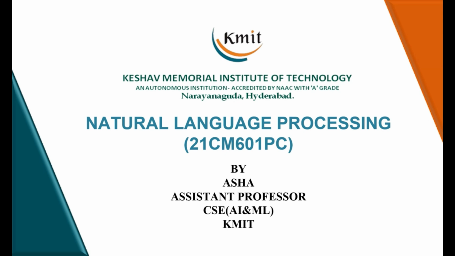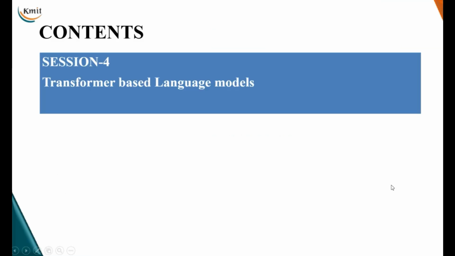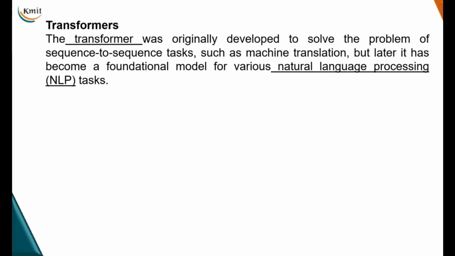Hello all. In the last sessions we've seen what sequence to sequence models are, how we overcome their disadvantages, and what attention is. We have seen sequence to sequence models with attention. We've also seen transformers and self attention, right? So today in this session I would like to discuss transformer based language models. What are the other language models that exist using transformers?